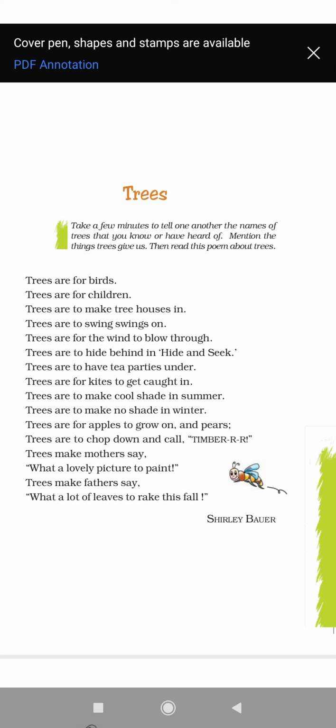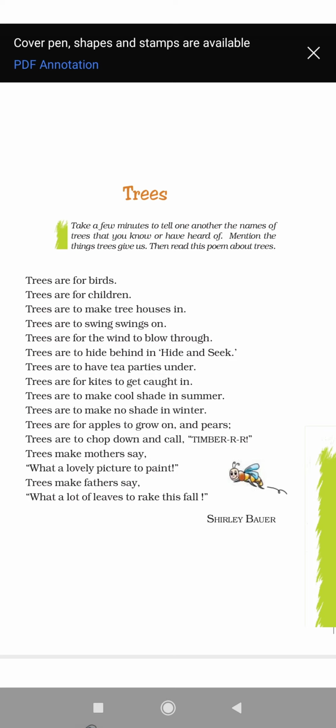And trees are to have tea parties under. It is not just children who make use of trees, but even grown-ups have fun around the trees. How do they make use of these trees? They have their tea parties under the shade of the trees.